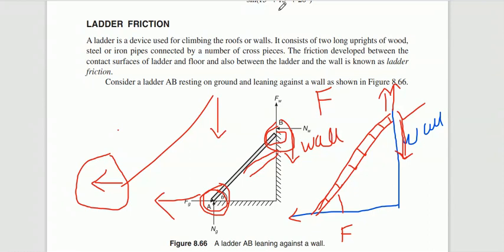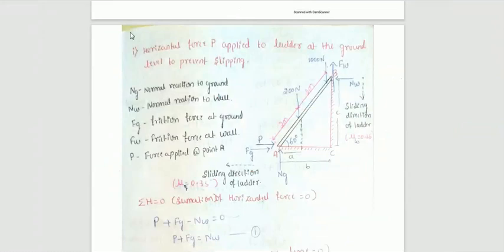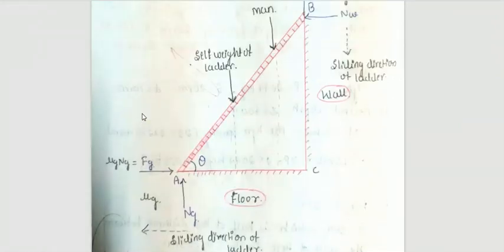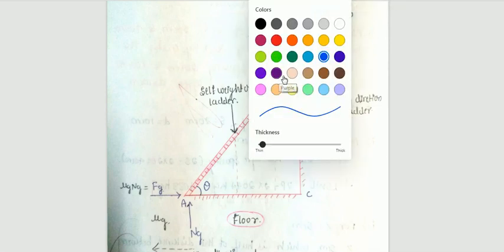In order to make you understand what forces are acting on a ladder, I have shown you a simple figure. Just observe here. This is the schematic representation of the ladder. A and B is the ladder placed at an angle theta with respect to the horizontal. Okay, this is the floor, the entire floor is there, and here the wall is there. The ladder is placed like this.